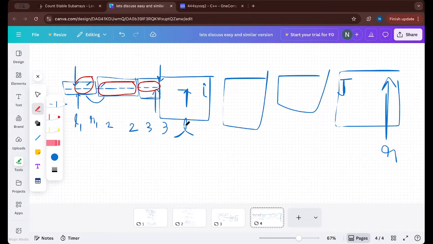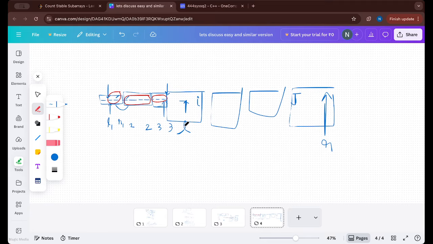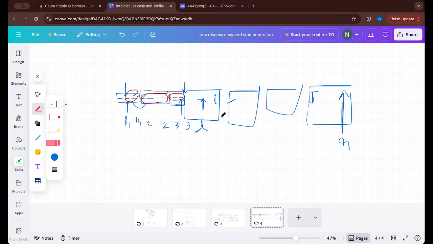So now can't we try to find the answer independently based on the block we are at? Because let's say we are thinking about this block. The query is L to R, but we are thinking about this block. For example, let's take this subarray starting from this and ending at this within the same block. Then this will be included in our final answer, because this is entirely lying in the subarray from L to R. So this also will be a part of our final answer.